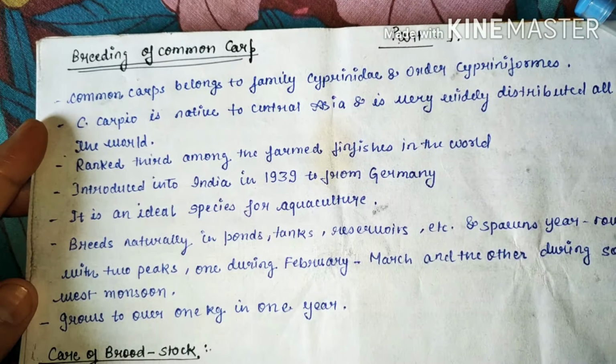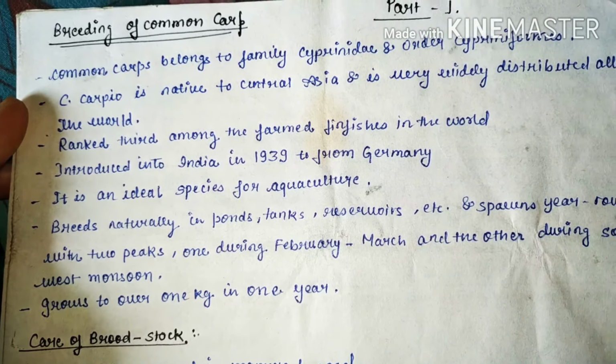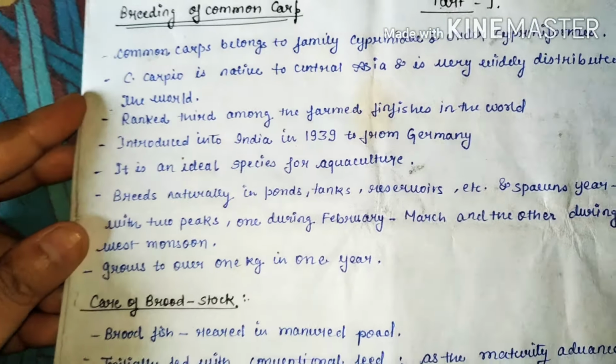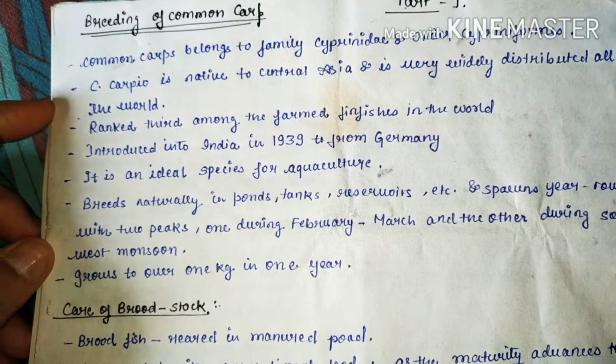Now starting with the breeding part. First is the breeding of common carp, part 1. In this we will see that common carp belongs to the order Cypriniformes.